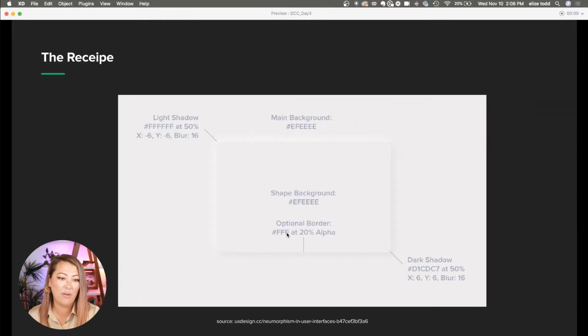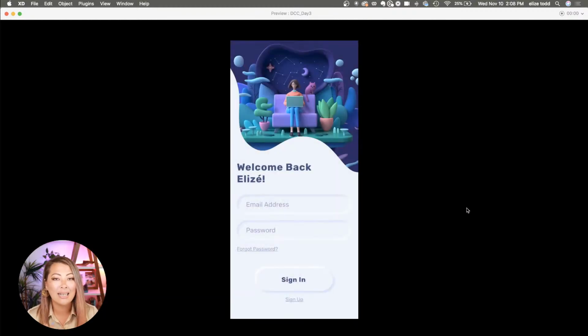This is the recipe for one of the components that are more extruding, is that the word? Extruding? That are more coming out of the screen. So it has a light shadow on the top and the left, and then a darker shadow on the right and the bottom. And then the actual object is the same color as the background. What we're going to be working on is a sign-in screen using that neumorphism trend.